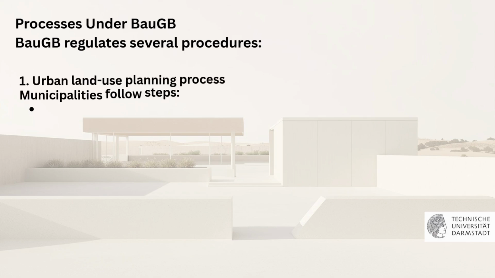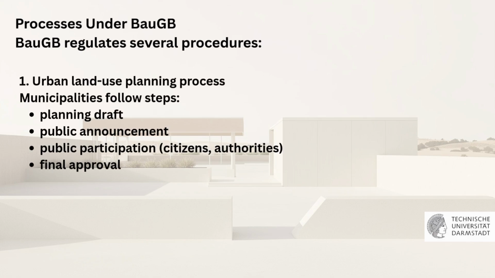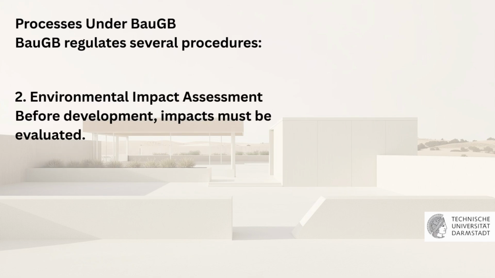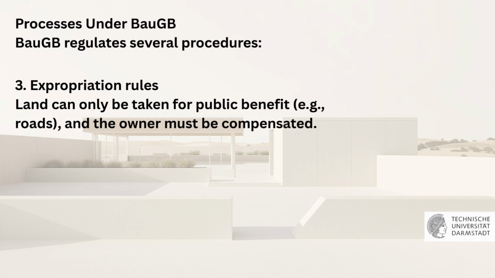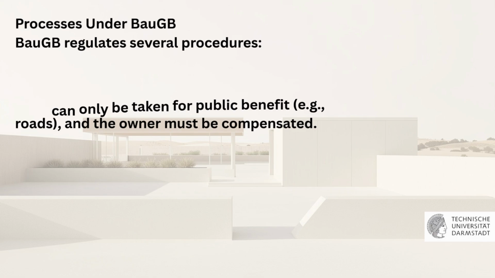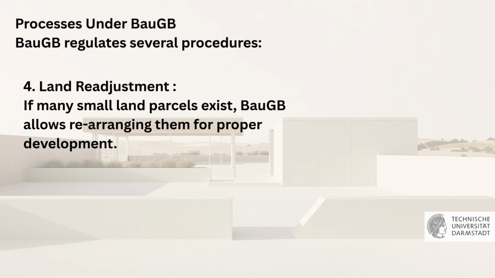BauGB regulates several procedures. 1. Urban land use planning process. Municipalities follow steps like planning draft, public announcement, public participation, and then the final approval comes. 2. Environmental impact assessment, where before the development, impacts must be evaluated. 3. Expropriation rules. The land can only be taken for public benefit, for example roads, and the owner must be compensated. The last is land readjustment. If many small land parcels exist, BauGB allows rearranging them for proper development.